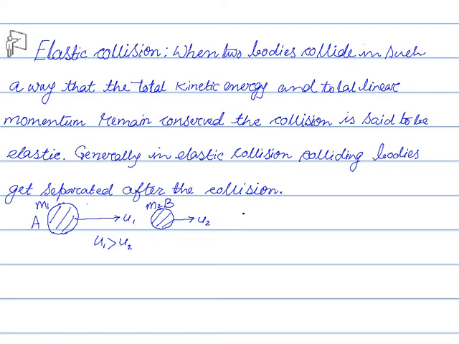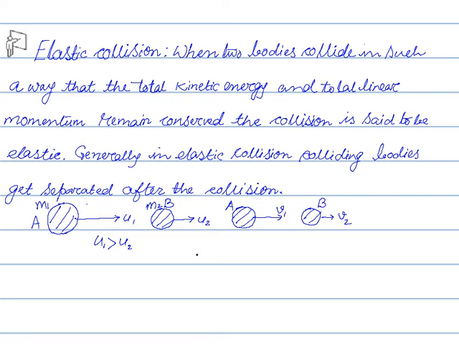Now after collision, suppose the velocity of body A becomes v1 and the velocity of body B becomes v2.